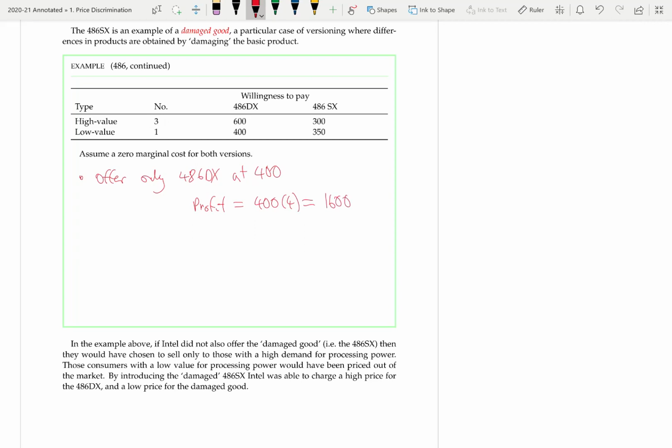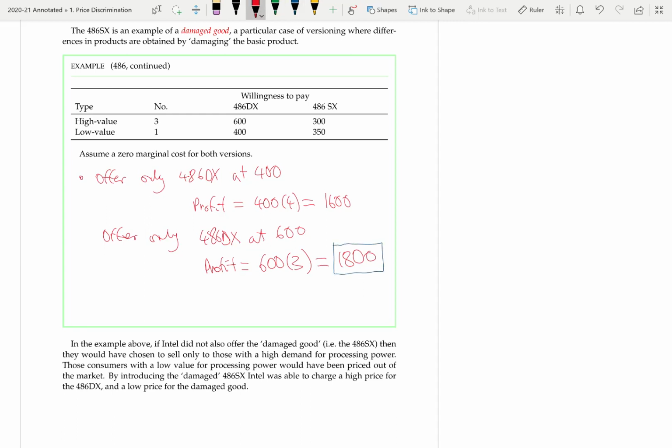Alternatively, they sell at 600, and the profit is 600 times 3, the number of high-value consumers. So in this case, the profit from selling only to the high-value consumers is more than the profit from selling to both types of consumers.